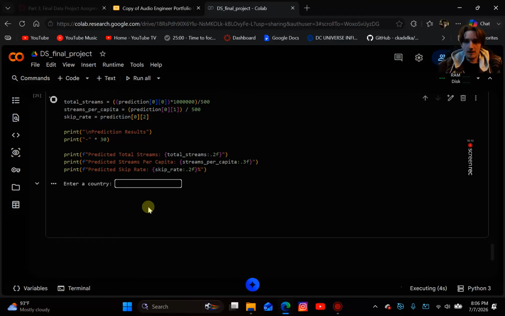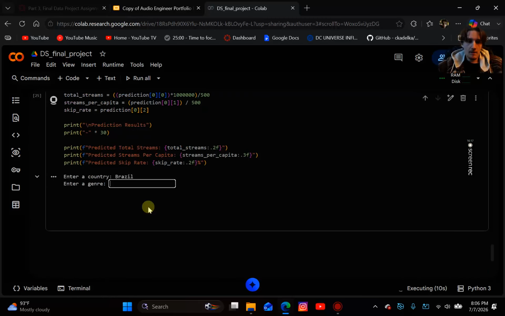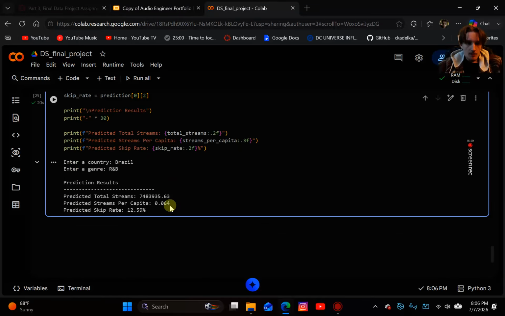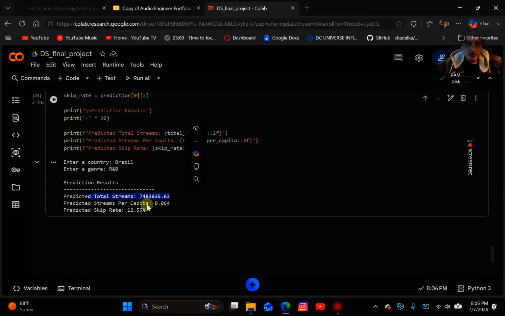Okay, so enter a country, right? Let's say we want to see how well a song may perform in Brazil. Genre, let's say R and B. And here we go. Predicted total streams. That's about 7 million.